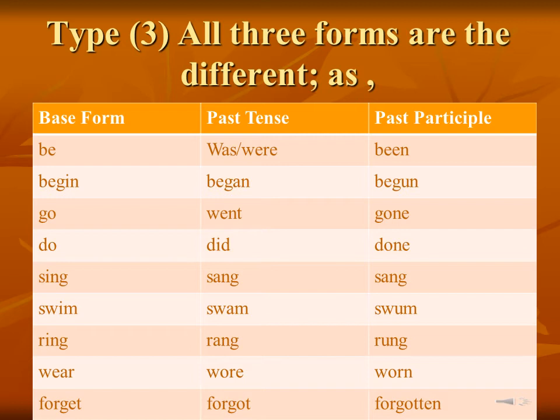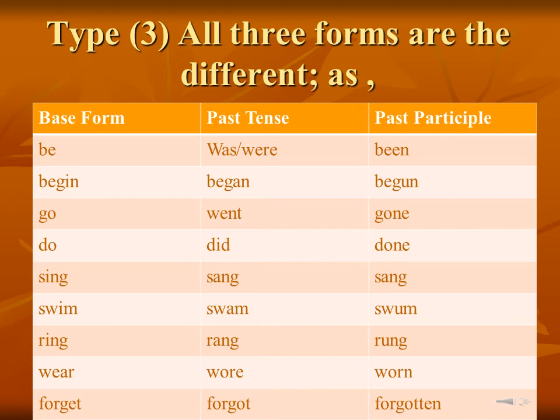Be, was, were, been. Be, was, been. Be, were, been. Begin, began, begun. Go, went, gone. Do, did, done. Sing, sang, sung. Swim, swam, swum.